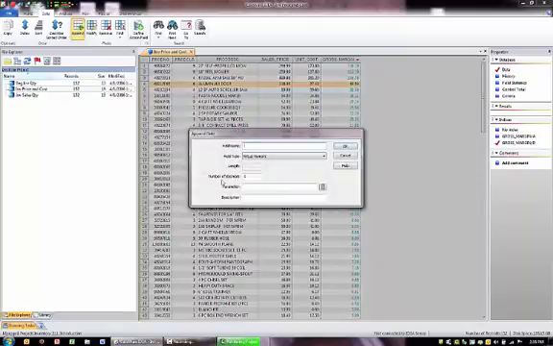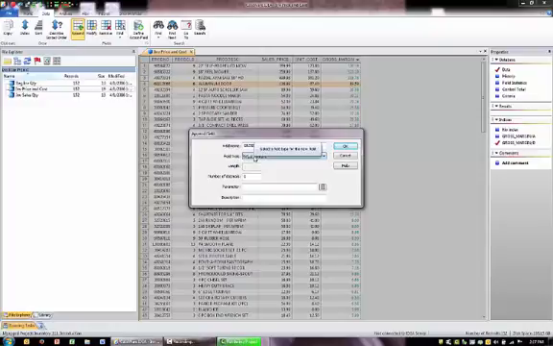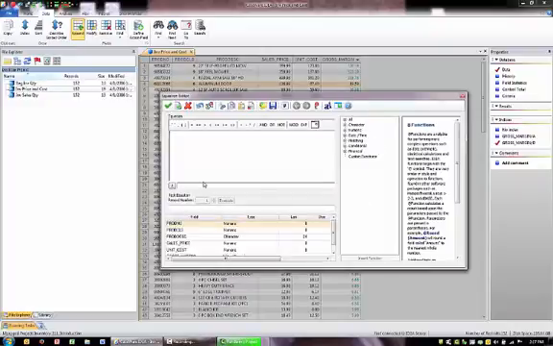So I can append. It gives me a slightly different menu, but at the end of the day it does the same thing, giving me the option to add a field name. Here I'm going to name it gross margin 2, so we can do the same formula. It gives me the option to determine the field type, length, and decimals; I'm going to make it 2. For the parameters, this little calculator icon takes you back to that equation editor, the same place as before.